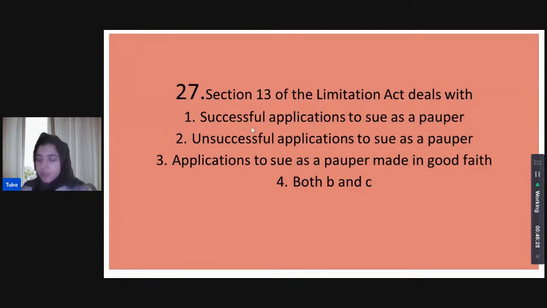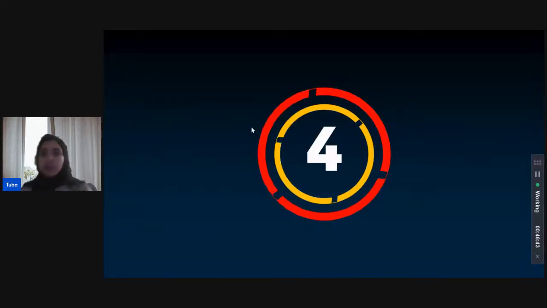Come on, guys, let's try an attempt. Section 13 deals with each of the following. This is quite a straightforward question. This should not stump us. Okay, Priyanka, Shivani thinks that it is both unsuccessful applications to sue as a pauper and applications to sue as a pauper made in good faith. Let's see. Priyanka, Kanupriya, Ankita, what do you guys think?